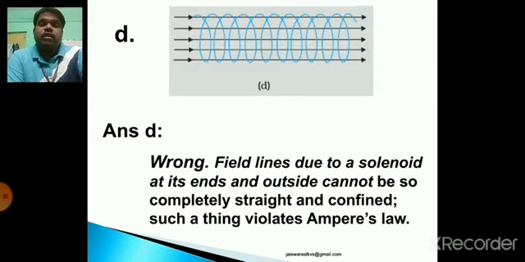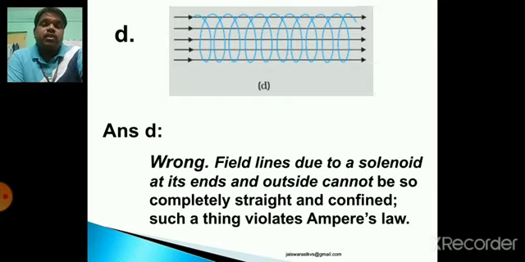Let us see part D. See, the magnetic field lines are parallel. It is just like the case of a solenoid. Magnetic field lines due to a current carrying solenoid are never parallel to each other, they always form closed loops. So this will also be wrong. Why? Let us see the answer.